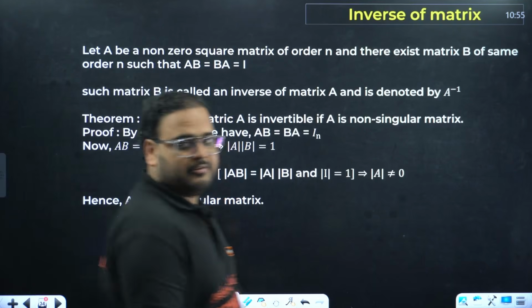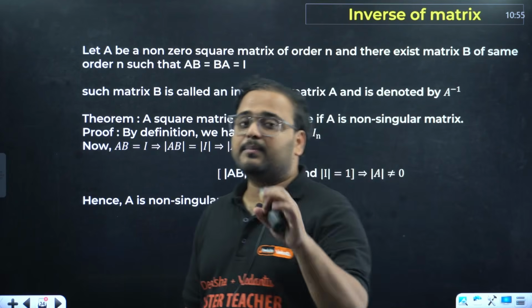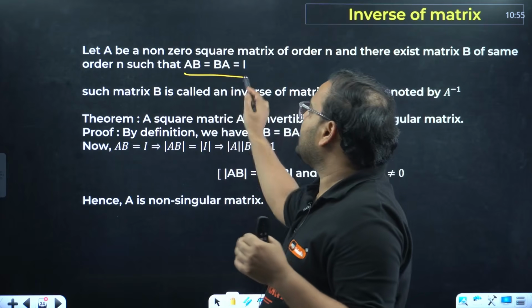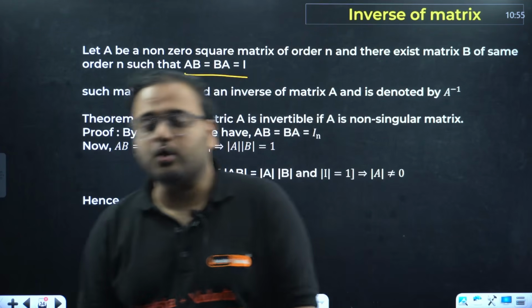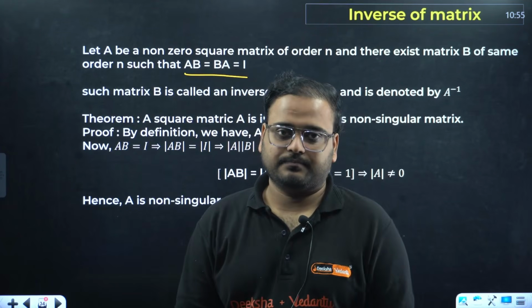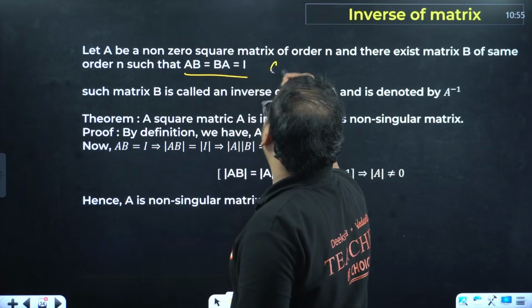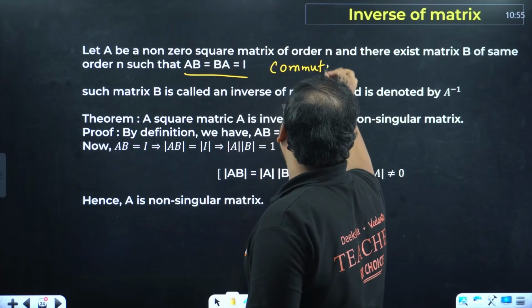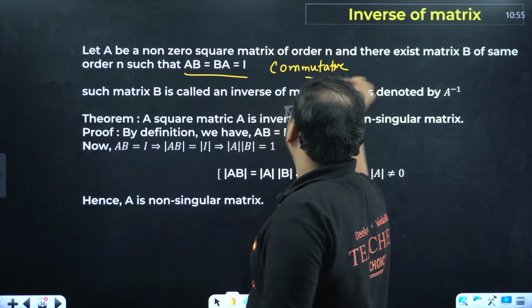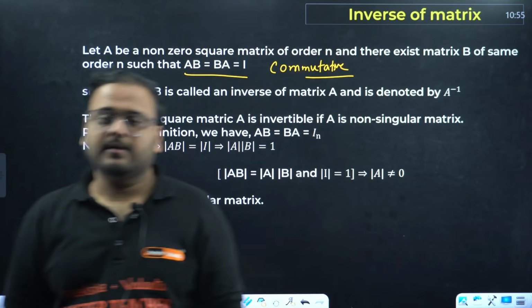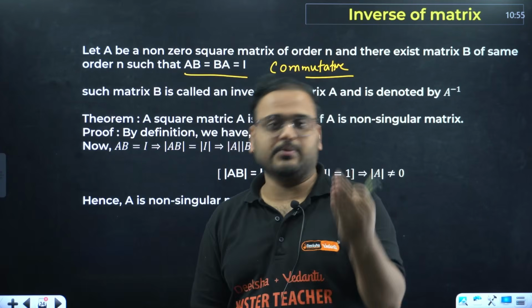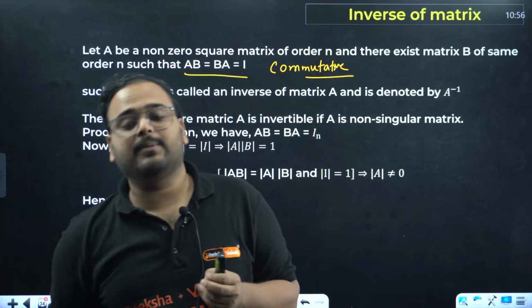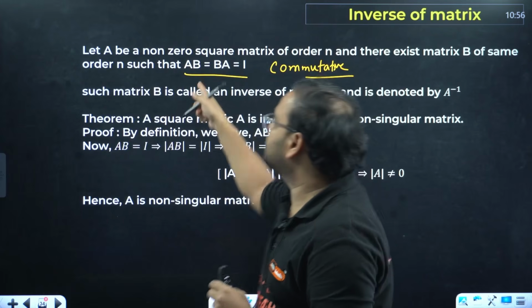Time to look at the inverse and how to find the inverse of a matrix. Remember, when we were learning matrix properties, I told you AB and BA are not always equal in the case of matrix multiplication. What property is this? If you remember, this is the commutative property. We have associative, commutative and distributive properties, right? In the commutative property, AB equals BA. I told you in the properties of matrix multiplication that this is not true.